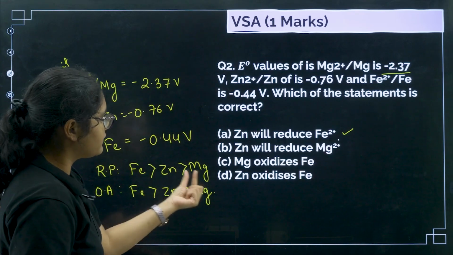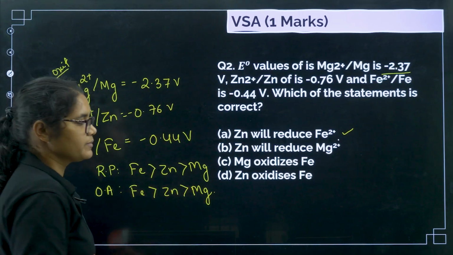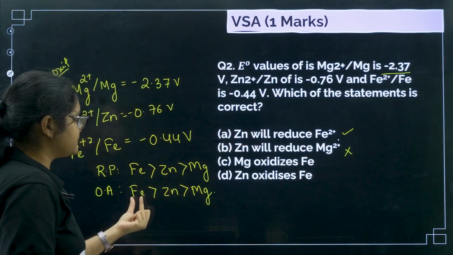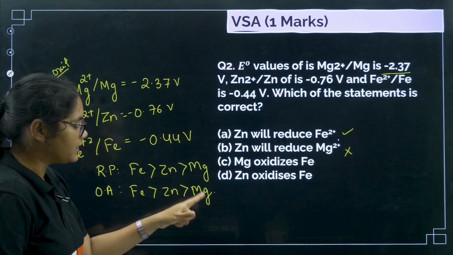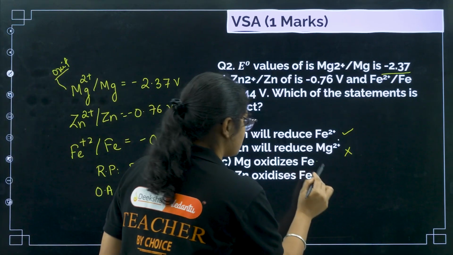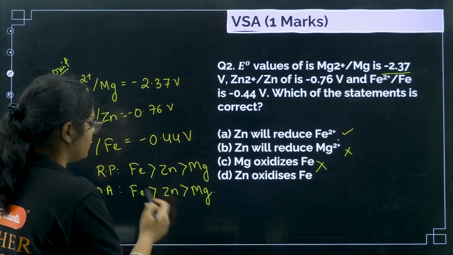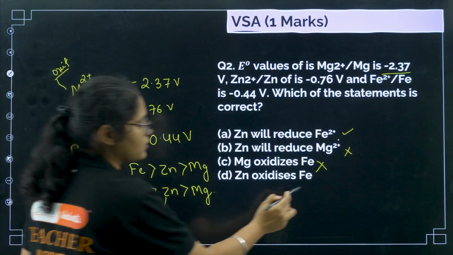Next, zinc will reduce magnesium, no. Zinc will oxidize magnesium, so this is wrong. Then Mg will oxidize Fe, no. Fe can oxidize Mg, but Mg will reduce Fe. So this is also incorrect. Zn will oxidize Fe, no. Zn will reduce Fe. Fe will oxidize Zn. So this is also incorrect.